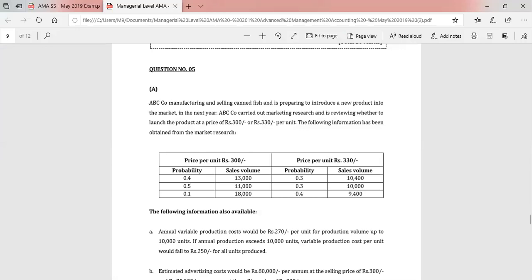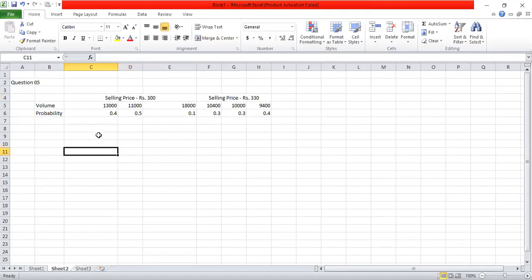It says the variable cost is 270 rupees per unit for production volume up to 10,000. If the volume exceeds 10,000, variable cost will fall to 250 rupees for all units produced. So here I can say variable cost per unit.